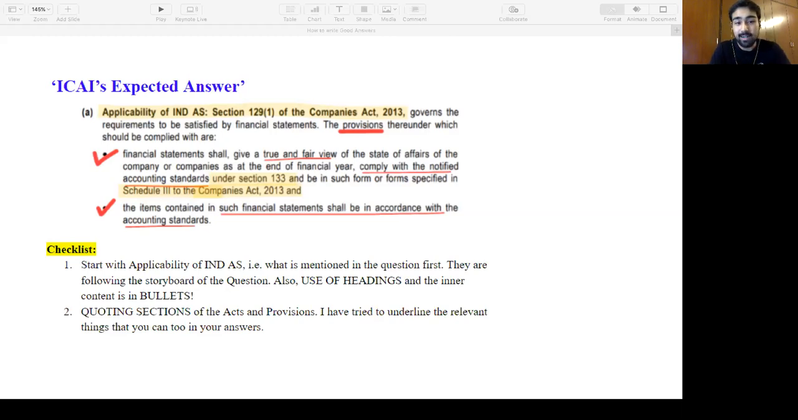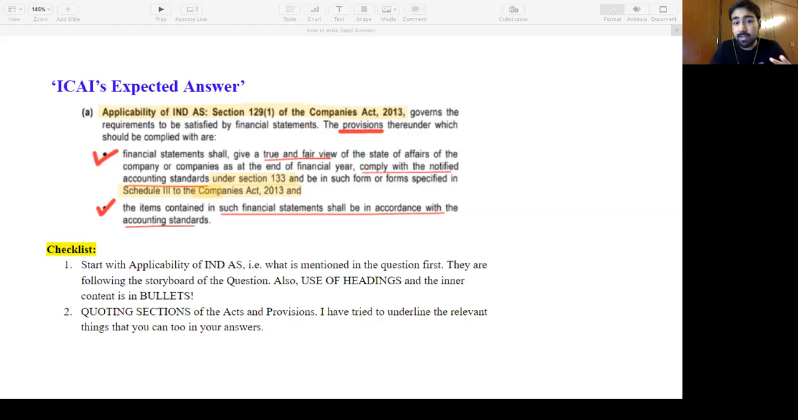So first, they're starting with the applicability. They're using headings. They're bolding here, you can underline, right? This is a PDF, so they can bold here, but in the answer sheet, you can underline. I have underlined it with red here for you to understand where you can underline, like true and fair view, comply with notified accounting standards, the provisions of 129. You can underline these. They're using bullets. You see, they're dividing into paragraphs. They're using bullets the same way I told you. This is how ICAI is writing their answers.